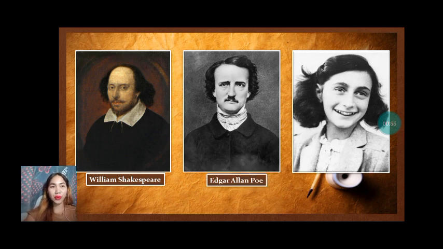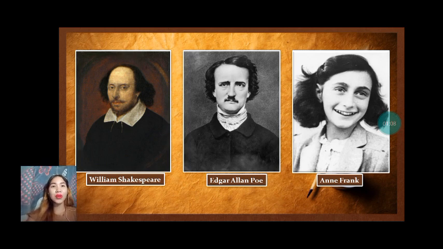Before we proceed to the discussion proper, I have here a set of pictures of individuals. So, whom do you think they are? You're right. These individuals are William Shakespeare, Edgar Allan Poe, and Anne Frank. Do you know any literary piece that they have made?